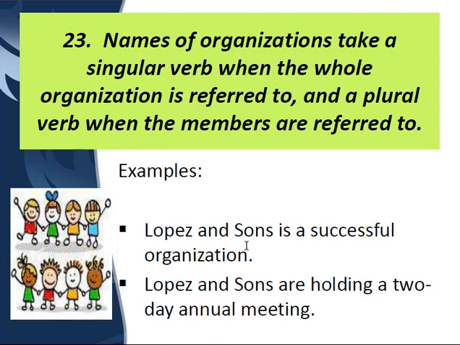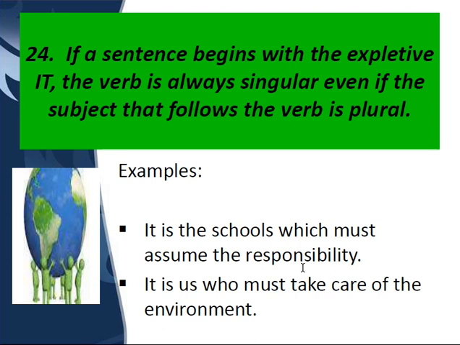Names of organizations take a singular verb when the whole organization is referred to. Like if I say, here I've taken a name which is an American name, Lopez and Sons. Now this is one entity, one organization taken as one. Then we are using a singular verb. But when we are using a verb with different members, like Lopez and Sons, there are two people here, then we use a plural verb. Clear?